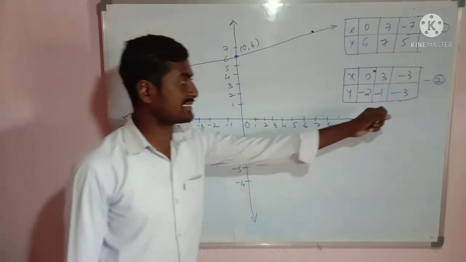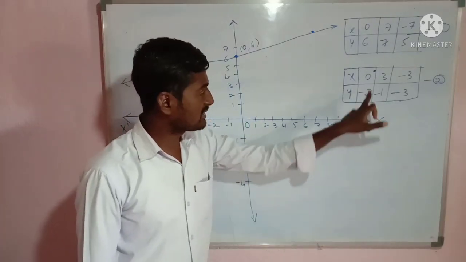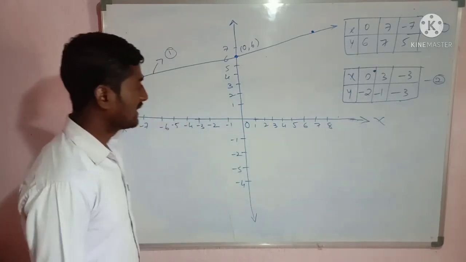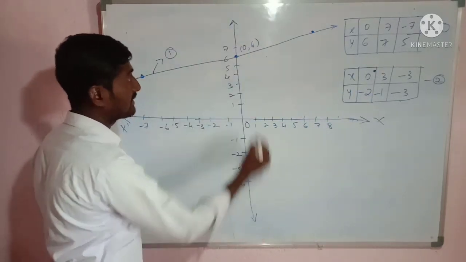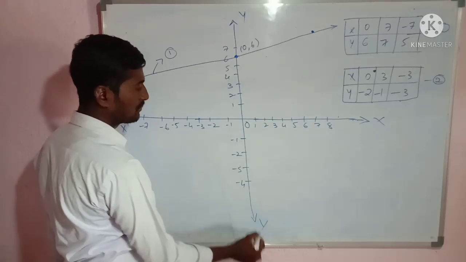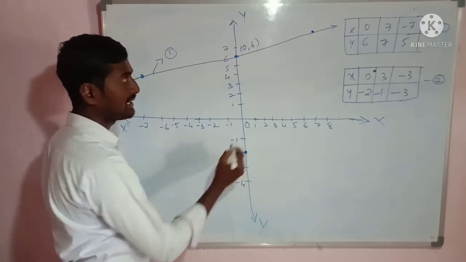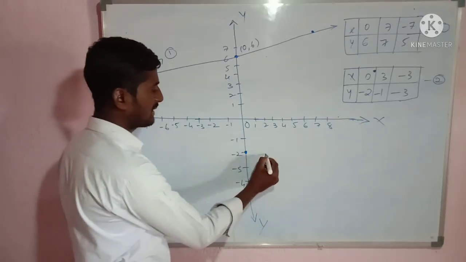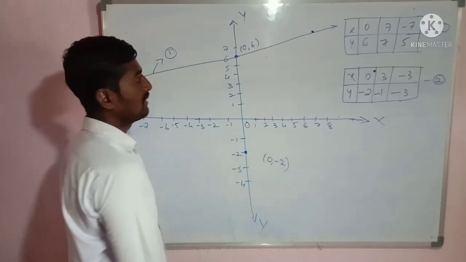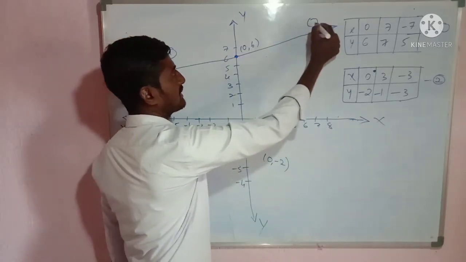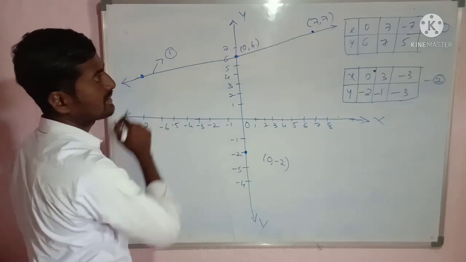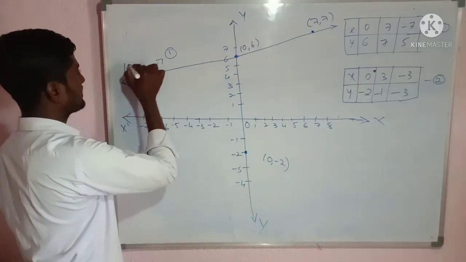Then I have to draw the second line. For this, 0, minus 2. The x coordinate is 0 on the y-axis, right? So minus 2. So 0, minus 2 is the point here. Okay, 0, minus 2. This is the point. This is what? 7, 7 it is. And this is minus 7, 5.